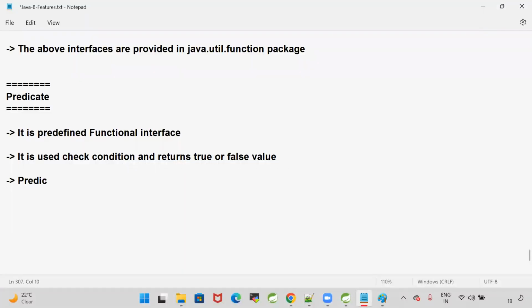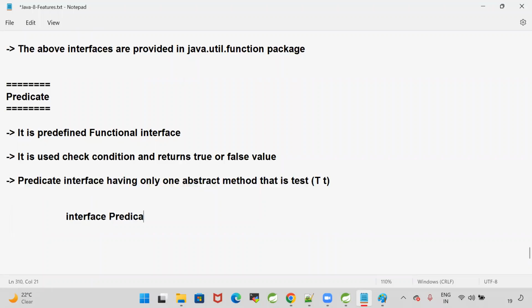The predicate interface has only one abstract method, that is the test method. The syntax is: interface Predicate, and in this interface there is a test method which will return a boolean value, test of T. You can pass any object, any data, as the input for this.